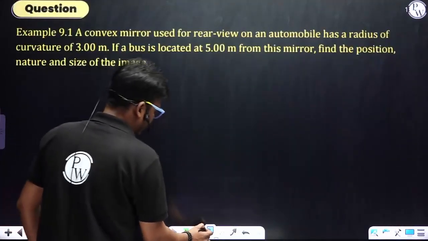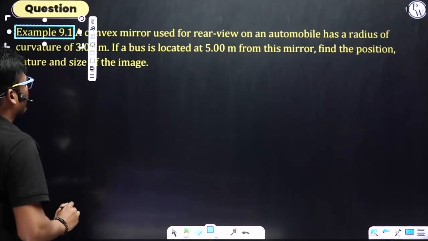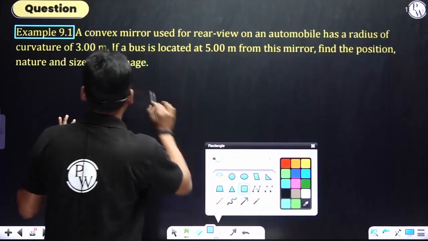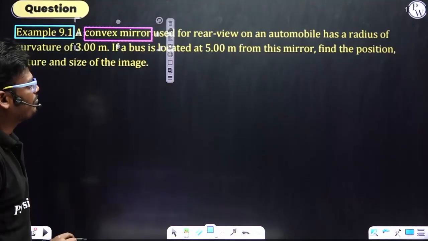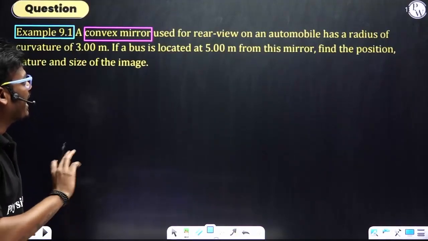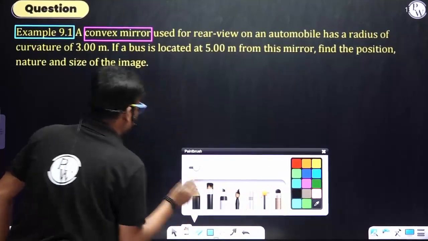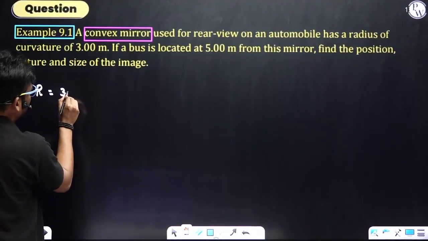Questioning part. NCERT exercise questions. 9.1. A convex mirror. First, you need to identify what type of mirror they have given. Convex mirror, used as a rear-view mirror on an automobile, has a radius of curvature. So first we need to write down the data. Radius of curvature, that is 3 meter.